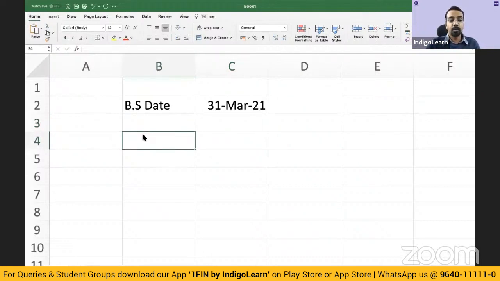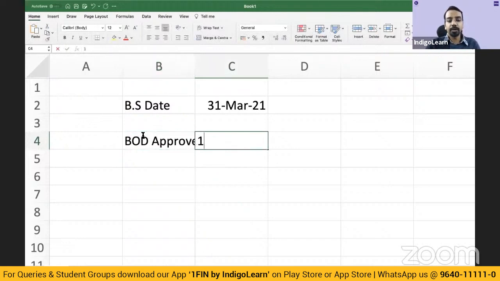Let us say the board of directors approved on 31st of May. Events occurring on or after 1st of April till 31st of May are called subsequent events.